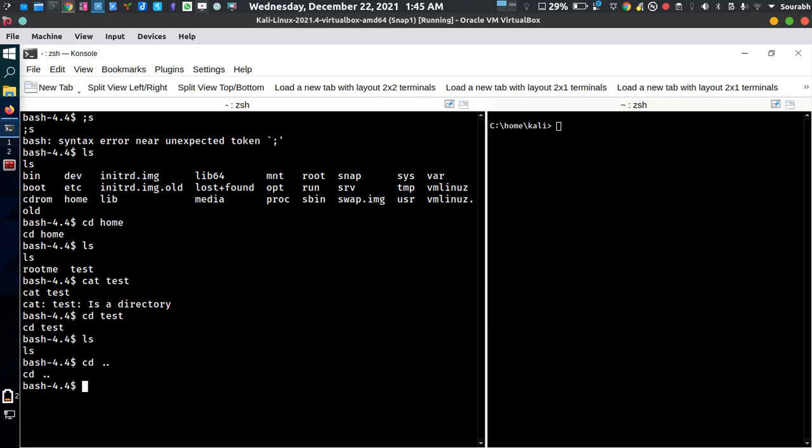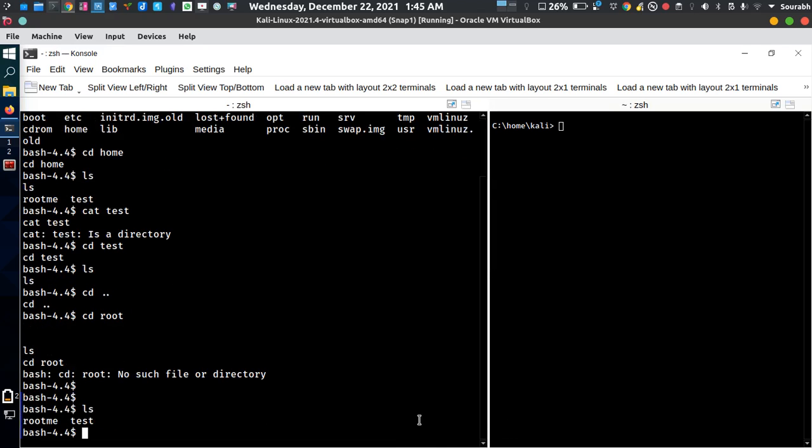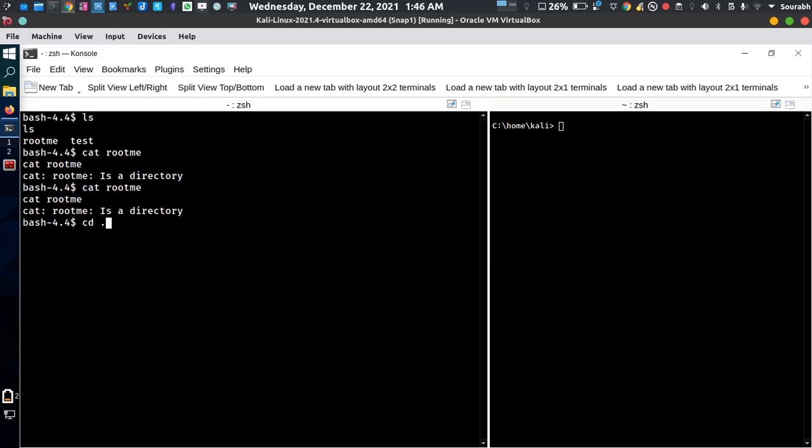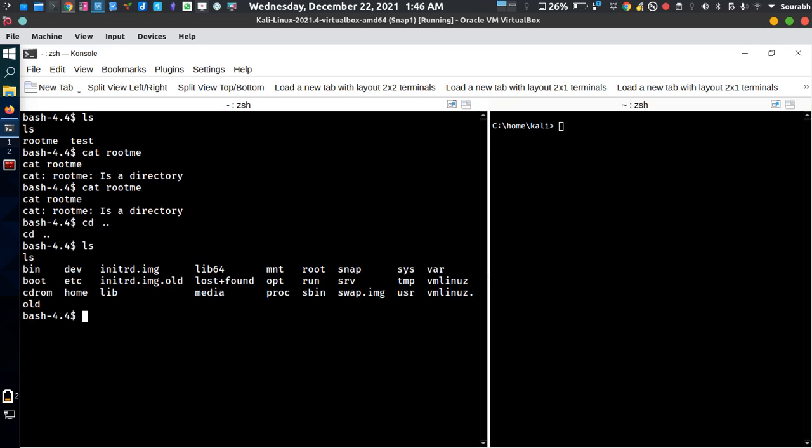Okay, so go to root, or you can say go to root me. No, nothing is here. So where is the particular file? Okay, so we are in the shell.